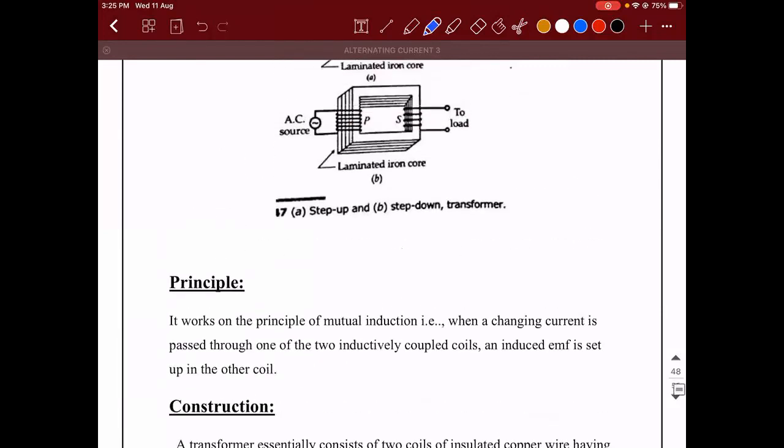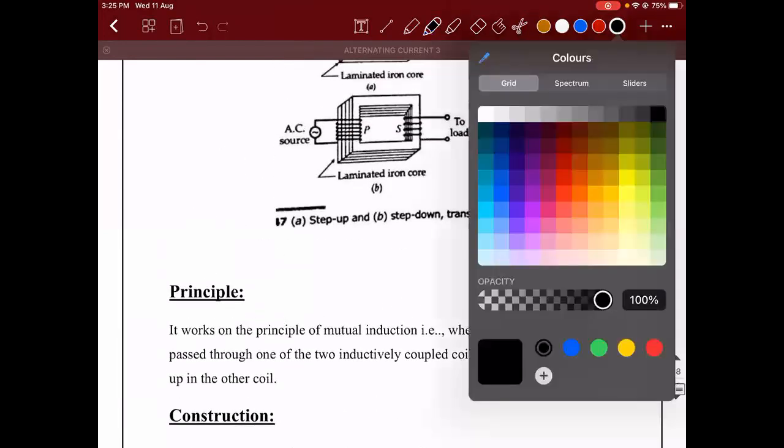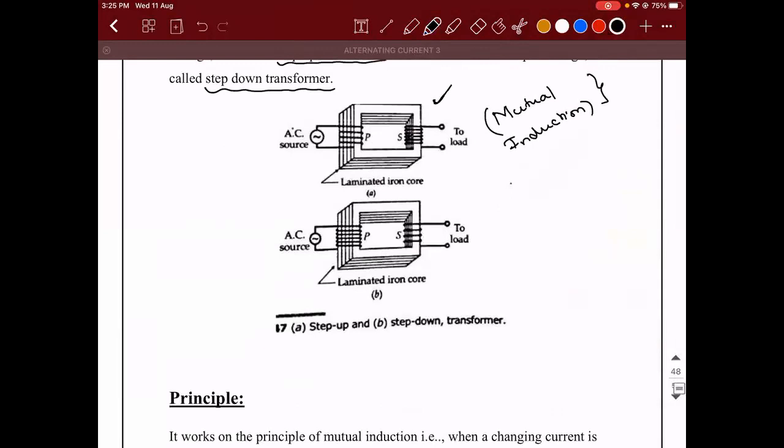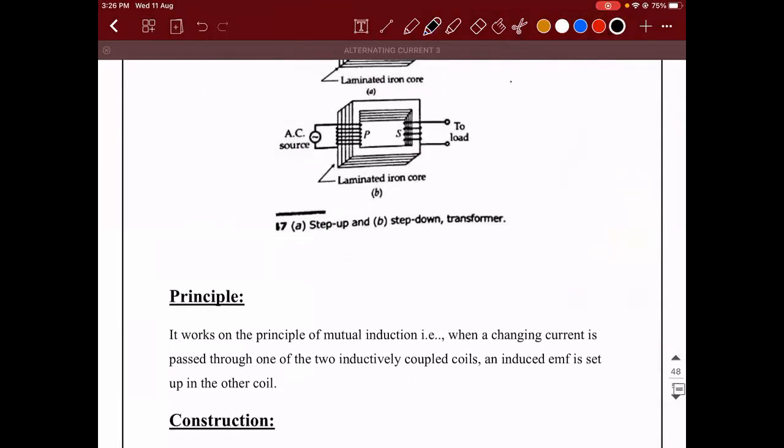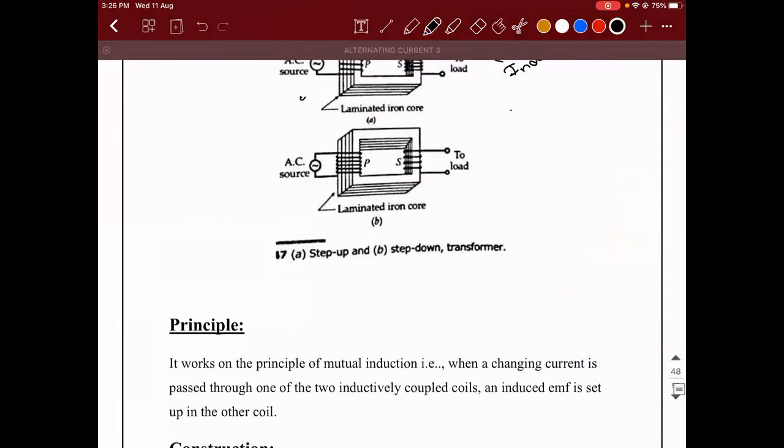So for example, here, this coil, I don't know why my pen is not right. Just a minute. This coil and this coil are said to be mutually coupled. Inductively coupled. Okay. Now listen to this.